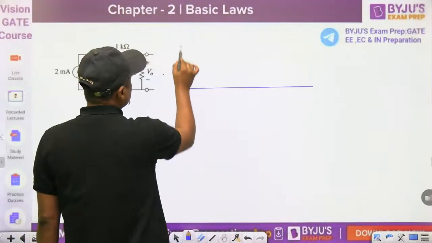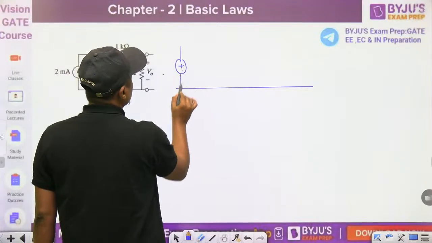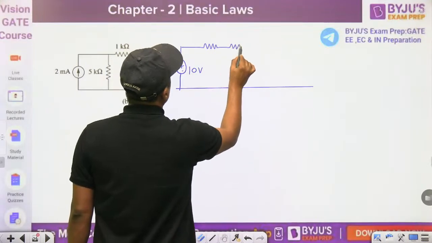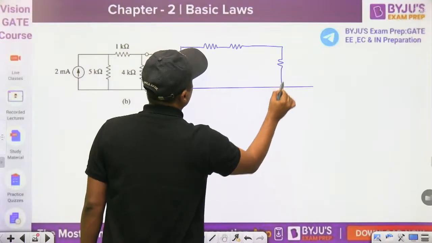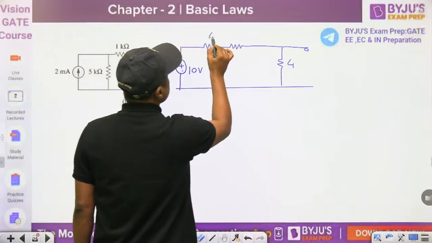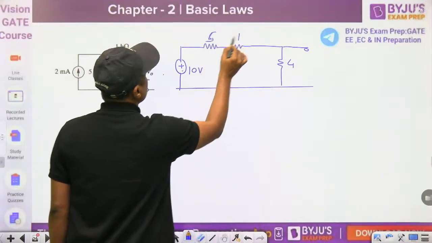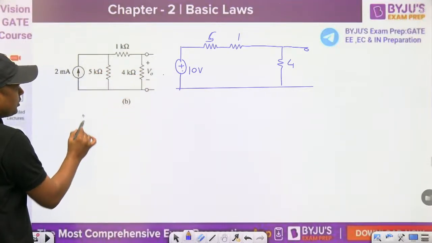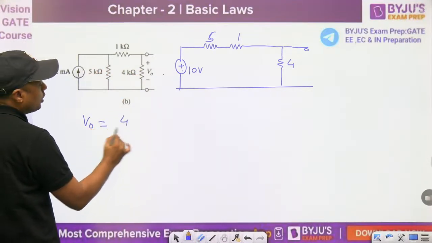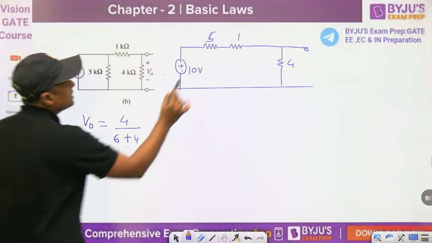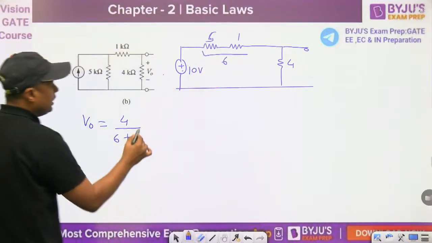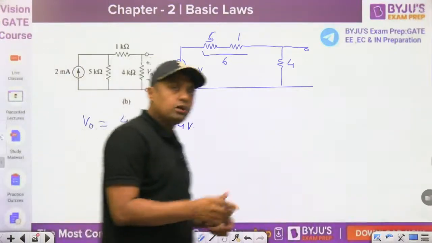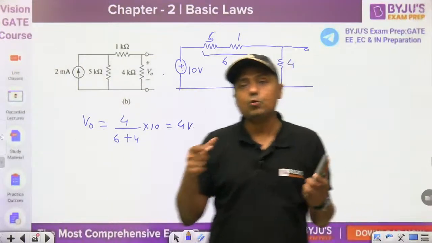You have the source transformation, 10 volt. Now it is 4 volt only. This is 5, this is 1. Source transformation 5 and 1, 6, and 4. So what is the actual V naught? 4 divided by 6 plus 4, because it is 6 into 10, and it will become 4 volt. So the actual voltage is 4 volt, but we are measuring 2.875.